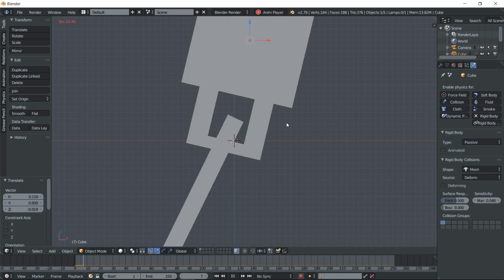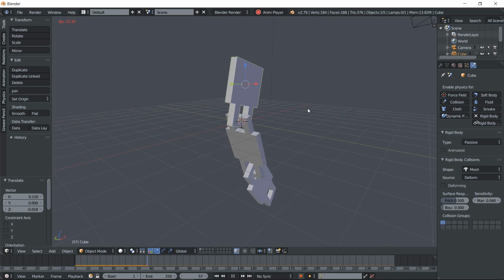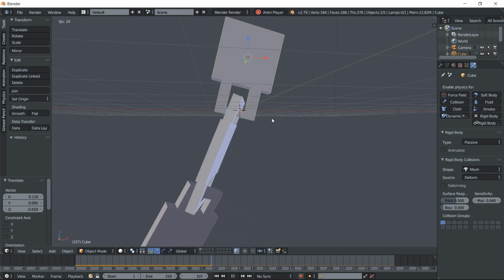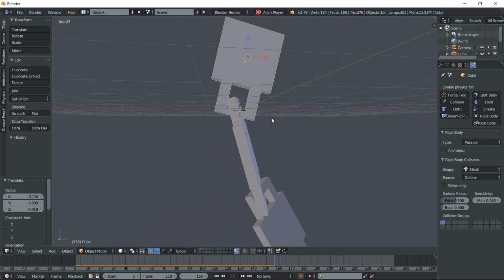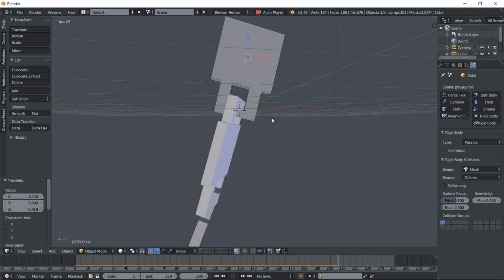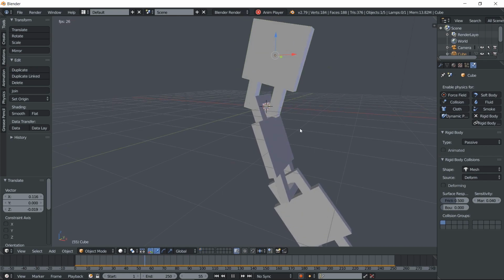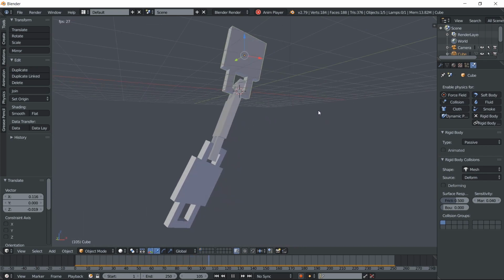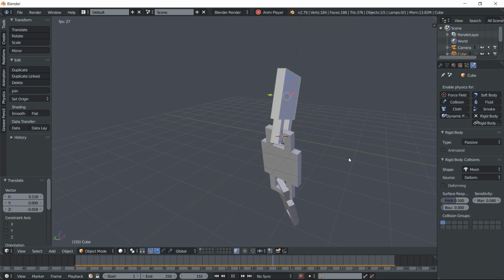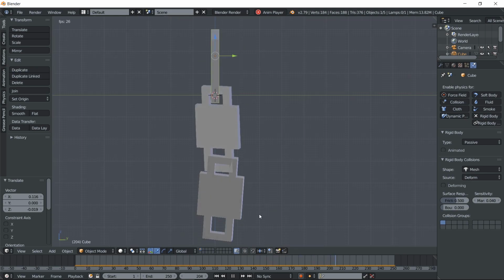I'm sure this is already okay. There is something that makes the object able to become like a chain. Okay. We already made this.